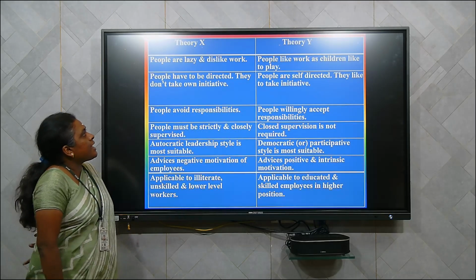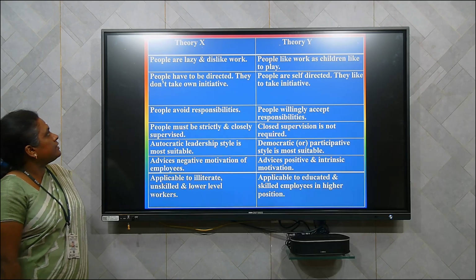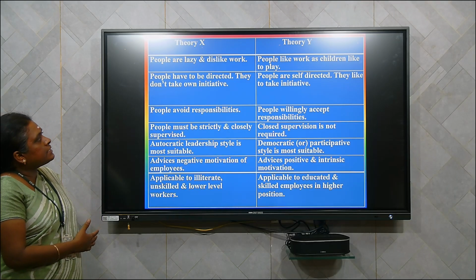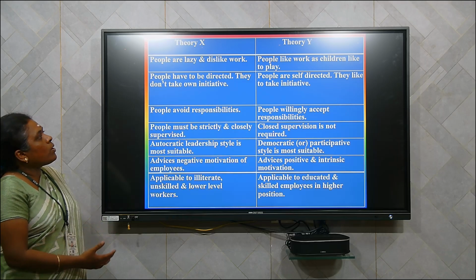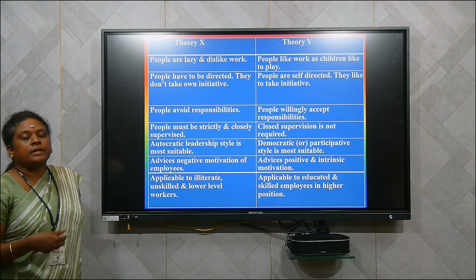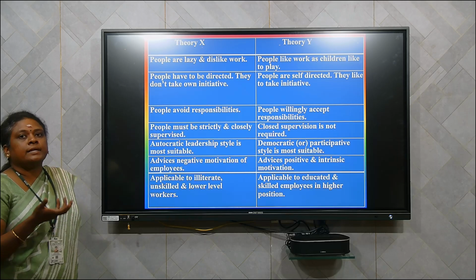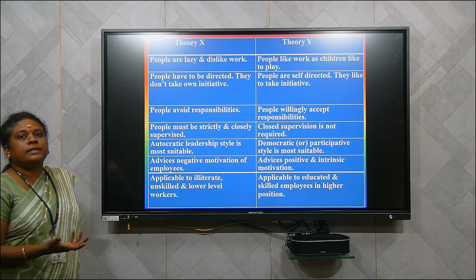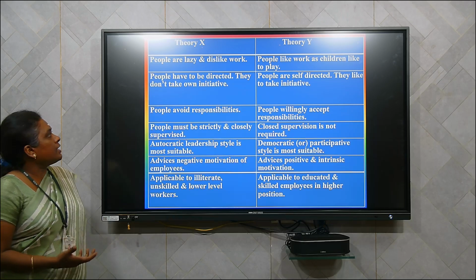And at last we can have the differentiation between theory X and theory Y. In theory X, the people will be very lazy and they dislike the work. But in theory Y, people will work as children like to play. Just as a small child likes playing, the employee will have a real interest towards the work, and he will not treat the work as a burden. He will enjoy the work and he will do the work.